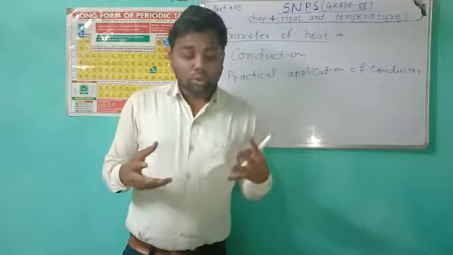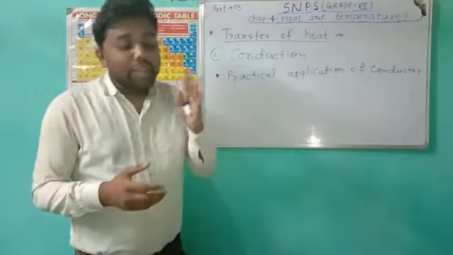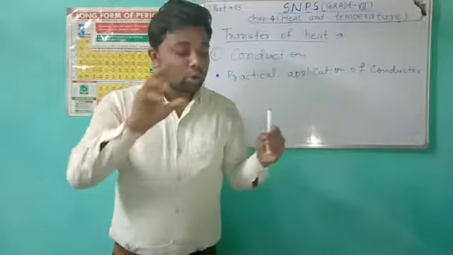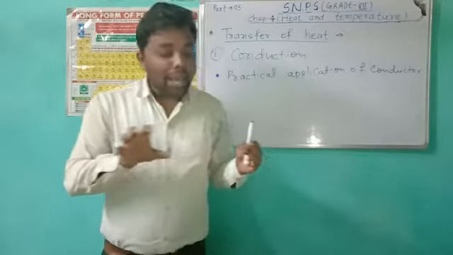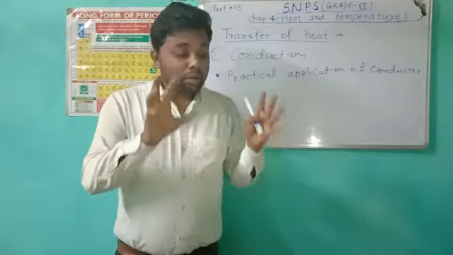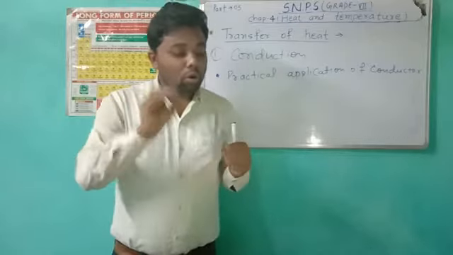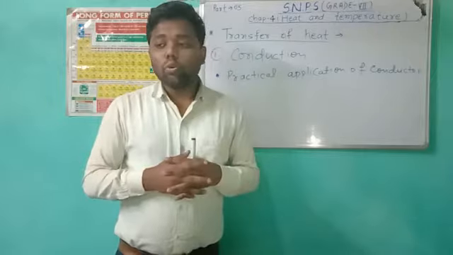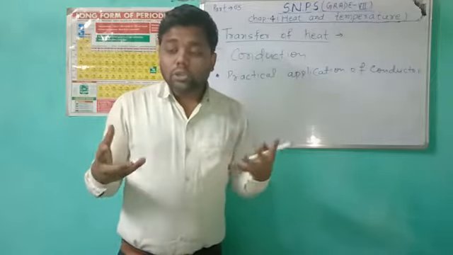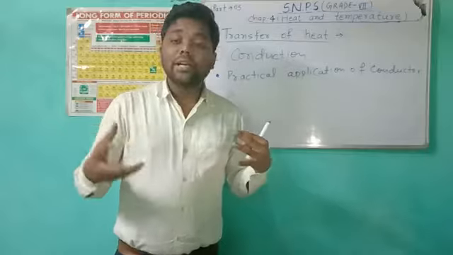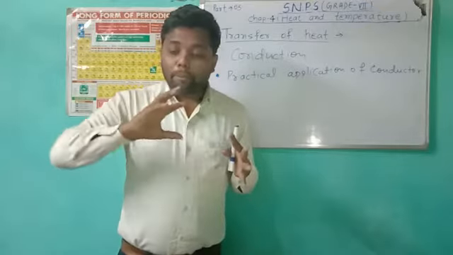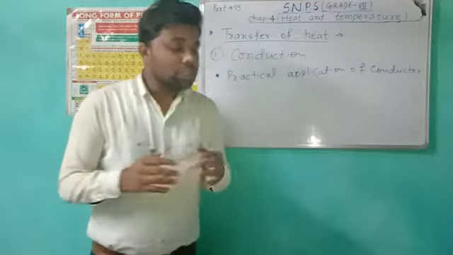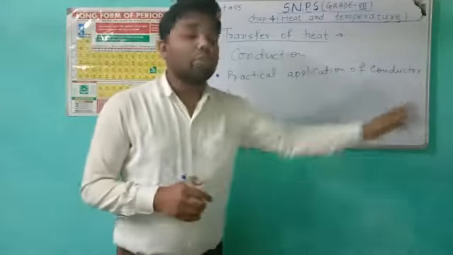So the cooling coils of air conditioners and refrigerators are made of metals. Why do we use metals as conductors? Because heat can pass easily through metals. So these are the practical applications of conductors.